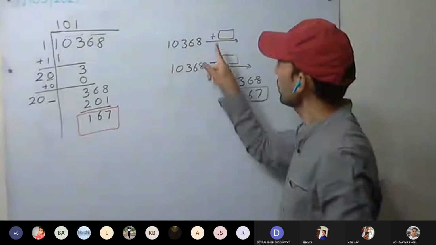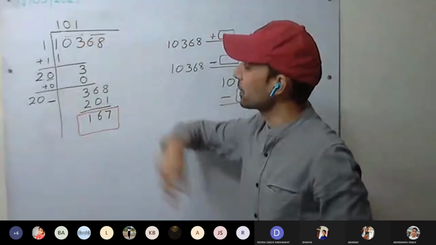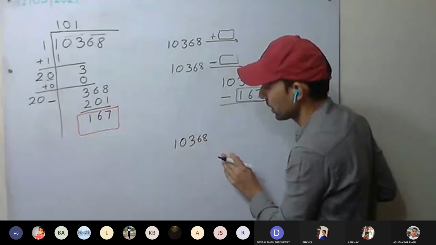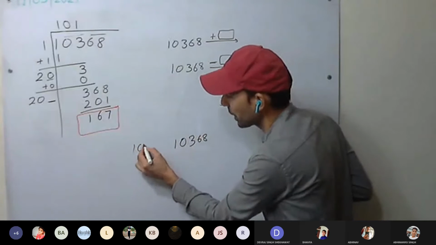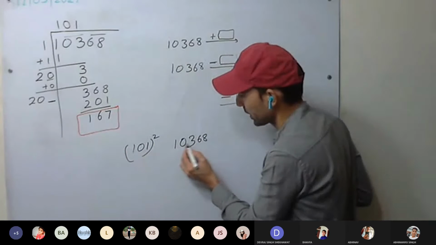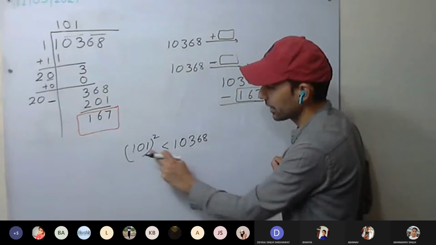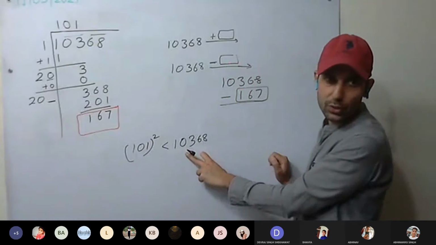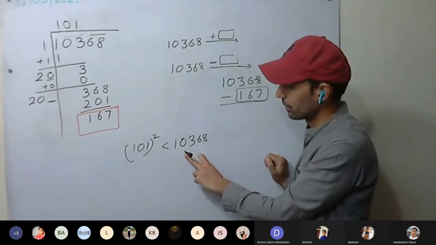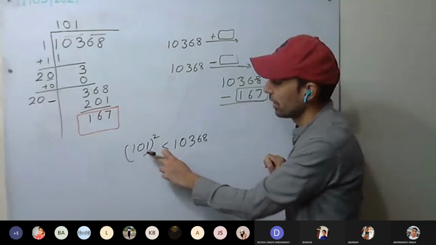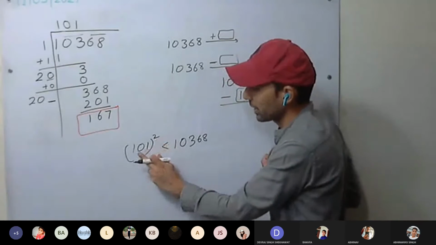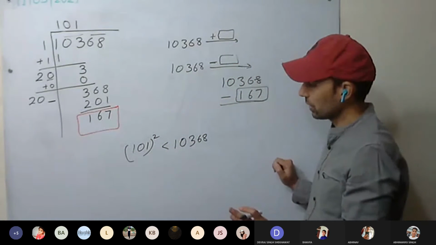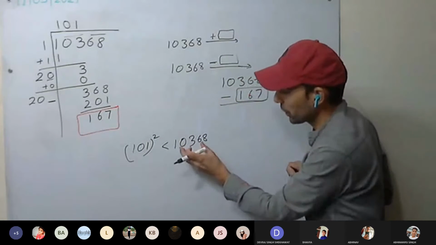Okay. Now plus something. We have to add something. So we are having 10368. This number, if we compare with 101 square, is greater than its square by how much? By this much. Have you understood this one? 101 square, if we take, will be less than this one by 167. This you understood? Now if we add something, we have to make it a perfect square.